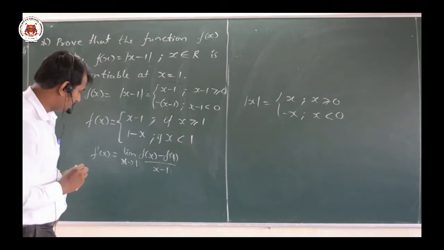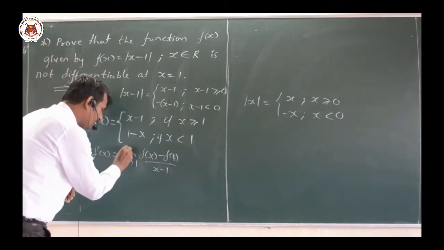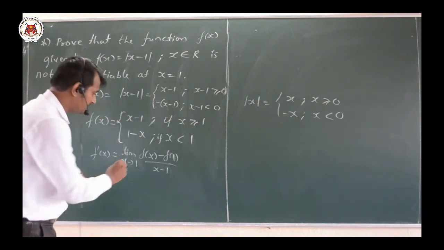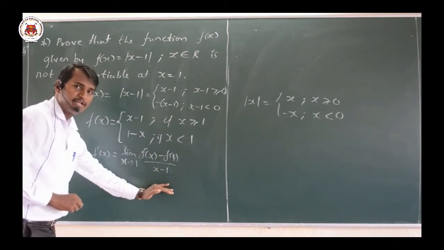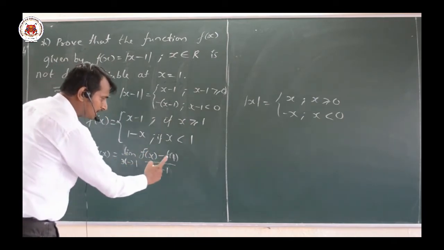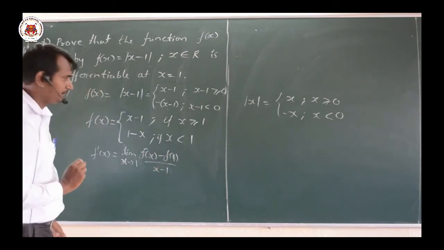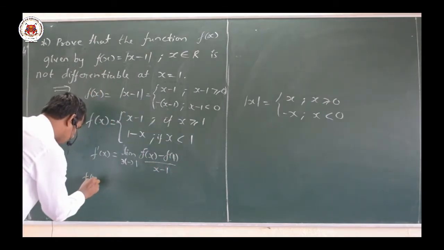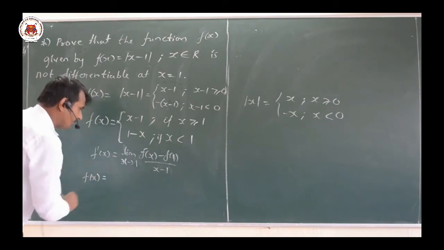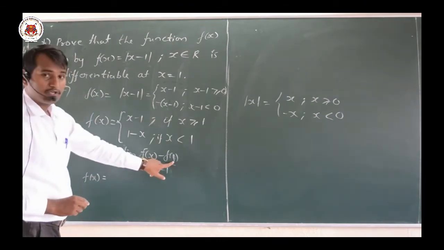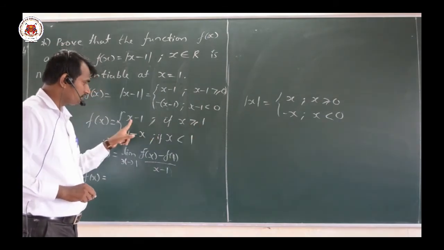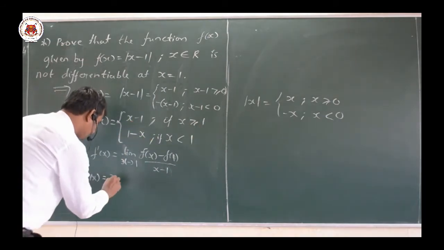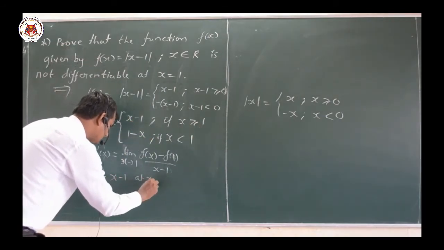So one can easily observe that we require to prove the right hand limit and the left hand limit here. Before that, we require to find the f of 1 value. Now what is the function value at x equal to 1? The function is x minus 1 at x equal to 1.